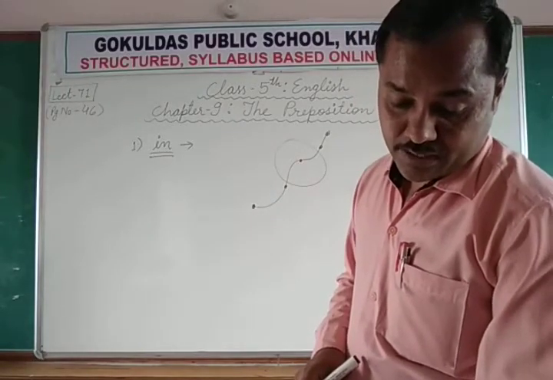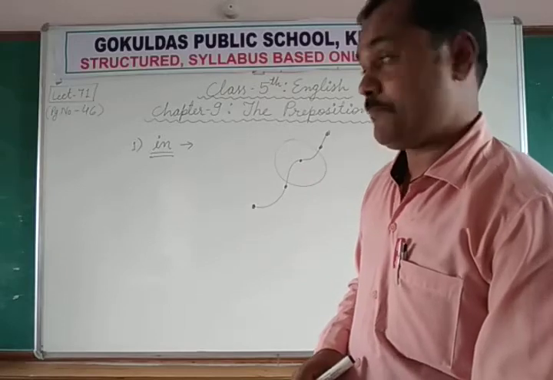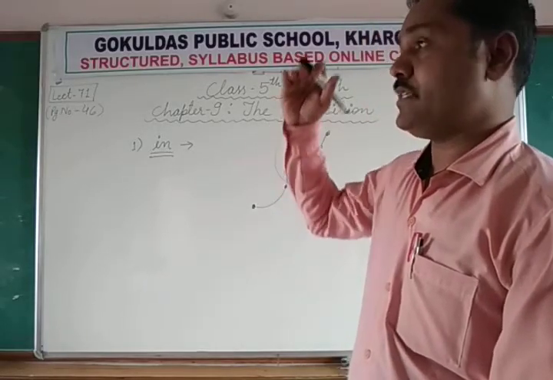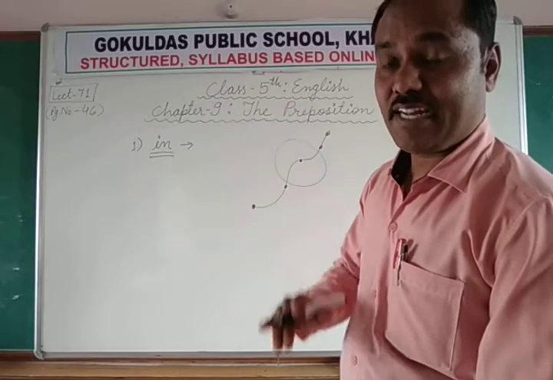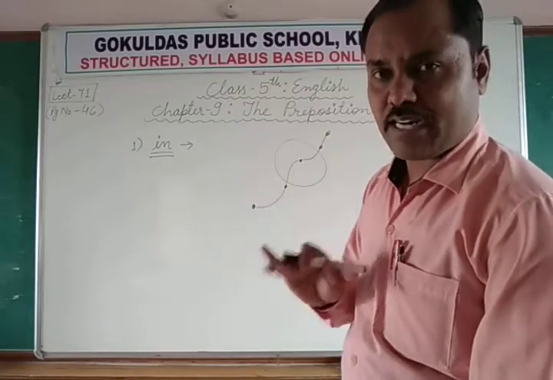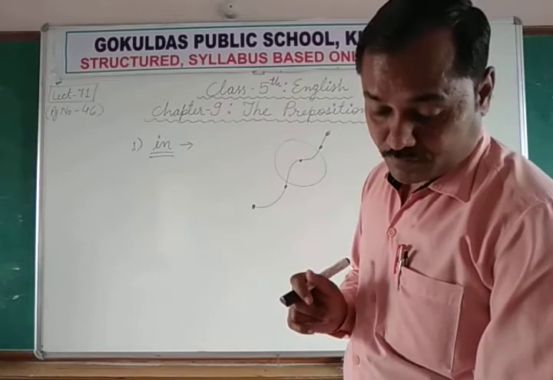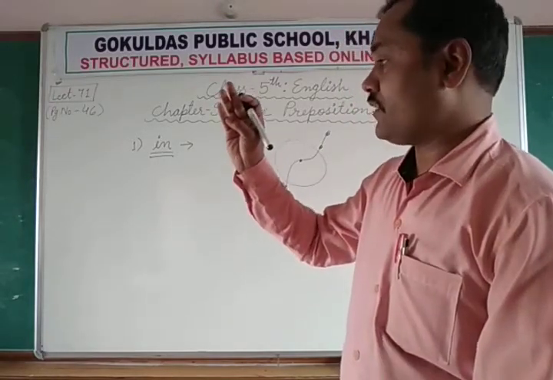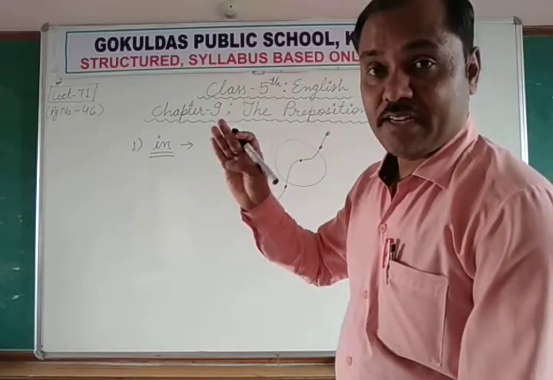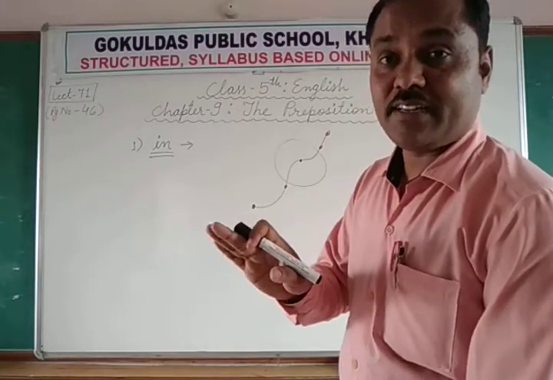Next, "in" with different parts of the day: morning, afternoon, evening and night. But what are the parts of the day? Morning, afternoon and evening. Night is not a part of the day. Night is different.